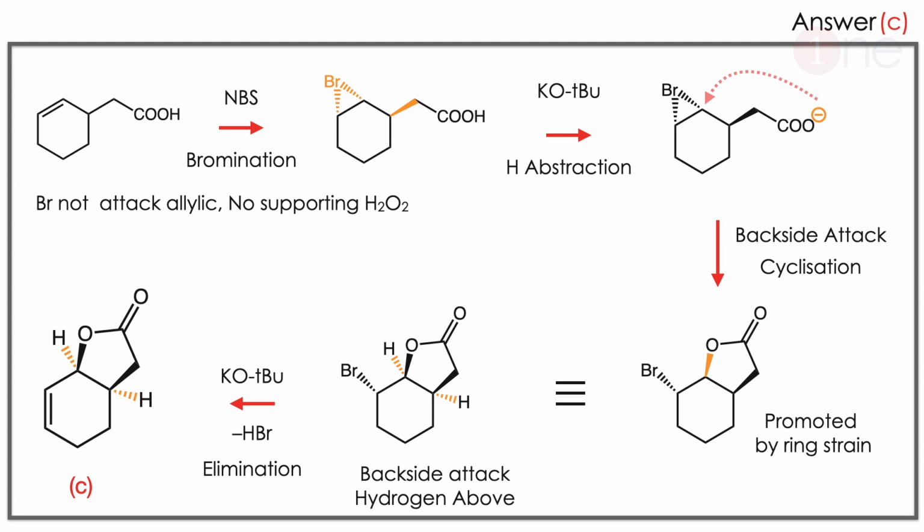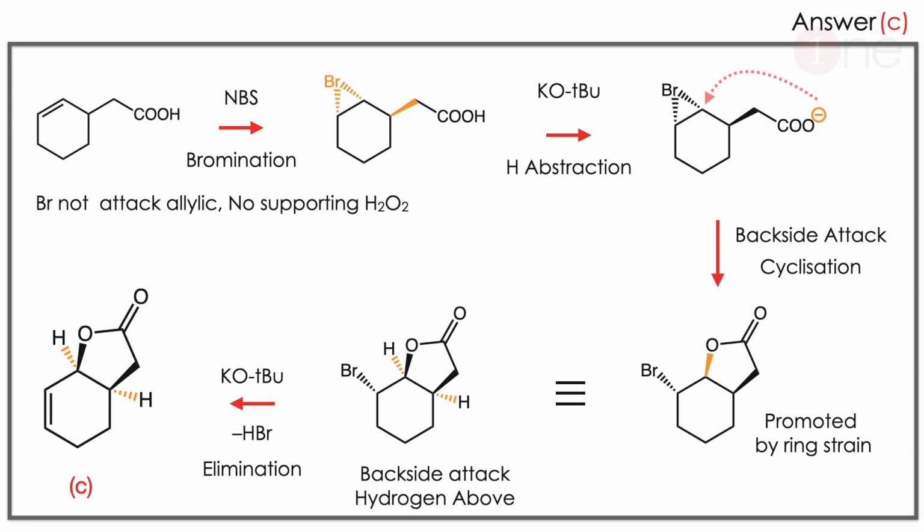The question is whether the bromination will happen from above or below. Bromine is a bulky group in the periodic table. So bromine always attacks at the free or less hindered position, which is above. Then the base will abstract the proton from the acid group, giving COO minus. Then you can clearly see the strained bromonium ring is there.